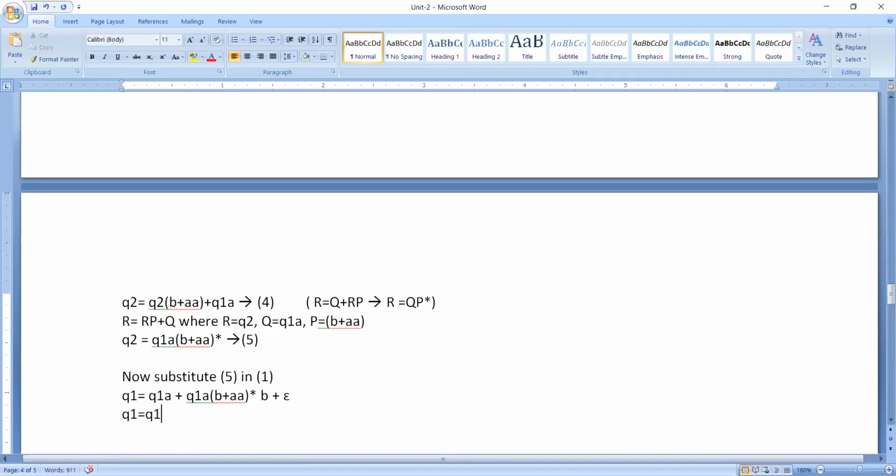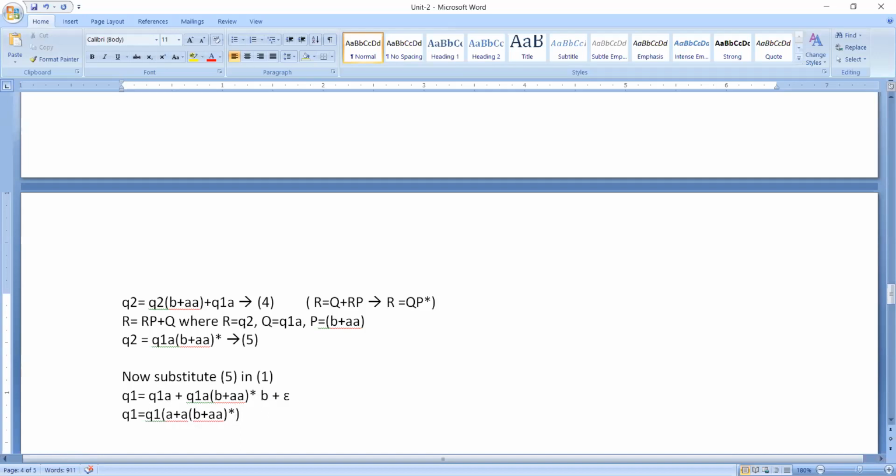Now what I want to do is Q1 into A plus A into B plus AA whole star. You can see here, this entire expression I am going to write like this: Q1 into A, I have taken common, plus A into B plus AA whole star, and here we have B also.